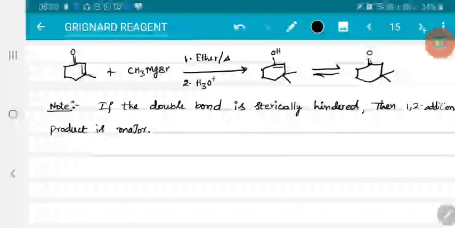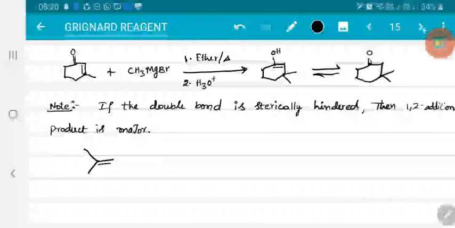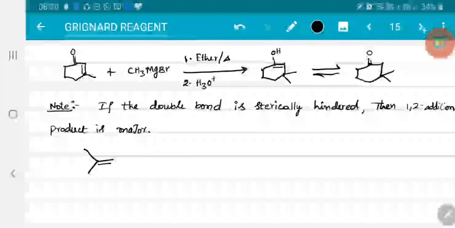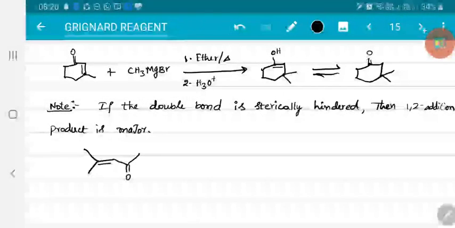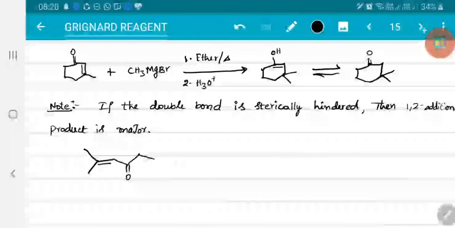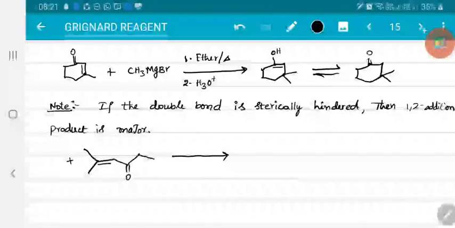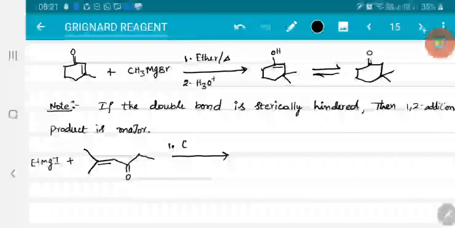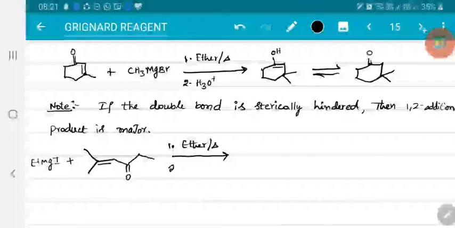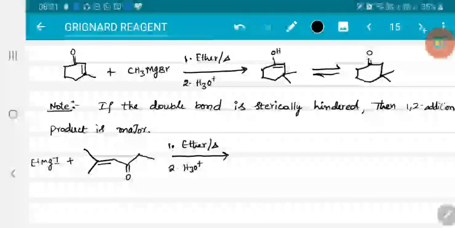If I consider a more substituted alkene, so this is an alpha beta unsaturated ketone. This is allowed to react with the Grignard reagent. Let me take the Grignard reagent as ethyl magnesium iodide, in presence of ether on heating followed by hydrolysis. So here this ethyl group has to attack over the unsaturated system. The bond should shift, and this has to shift over oxygen, and on hydrolysis it should convert into an alcoholic system.